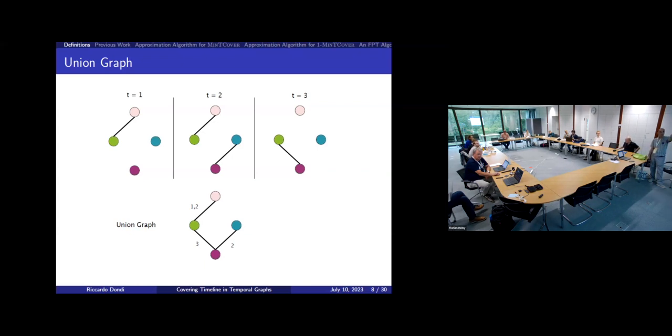For example, the edge between the pink and the green vertices is defined at time 1 and 2. So in the union graph, I have the label 1, 2. This is another way of representing that has been used in the literature, and that sometimes we use in the algorithm.